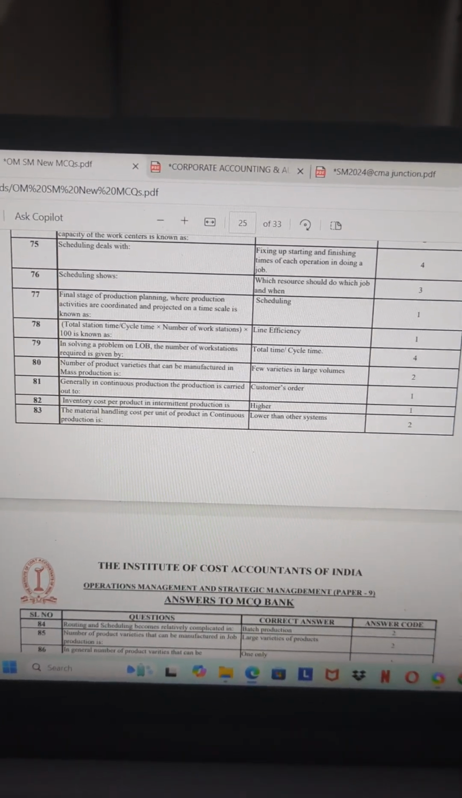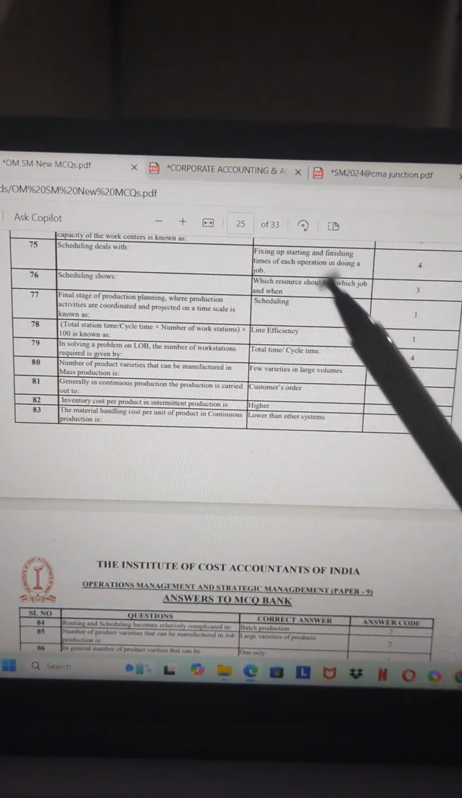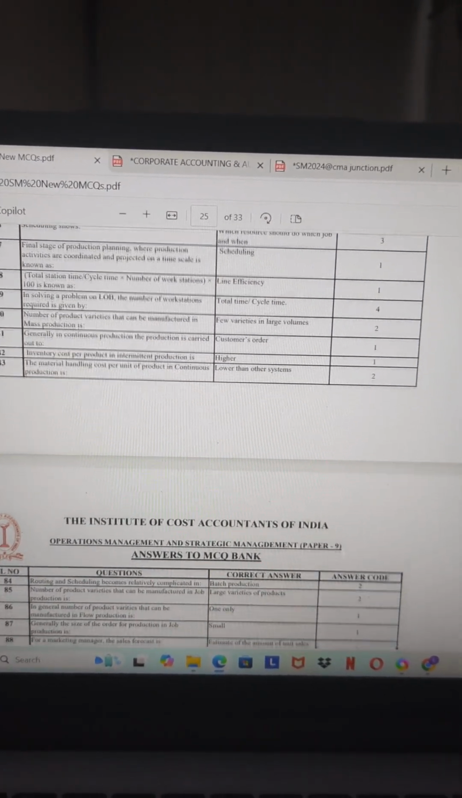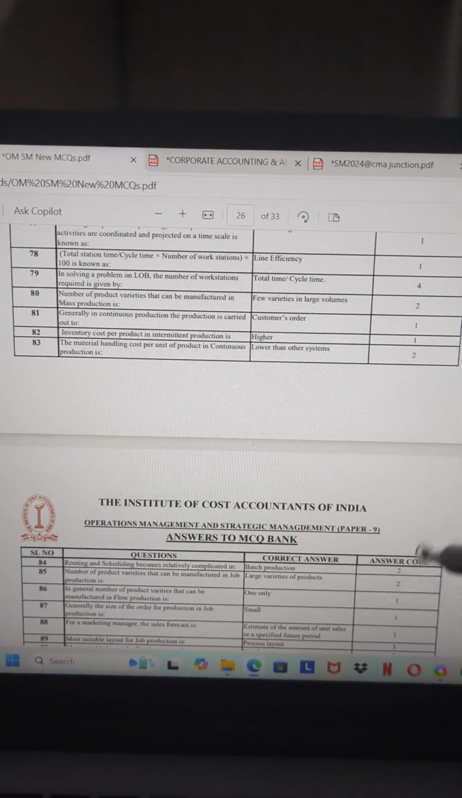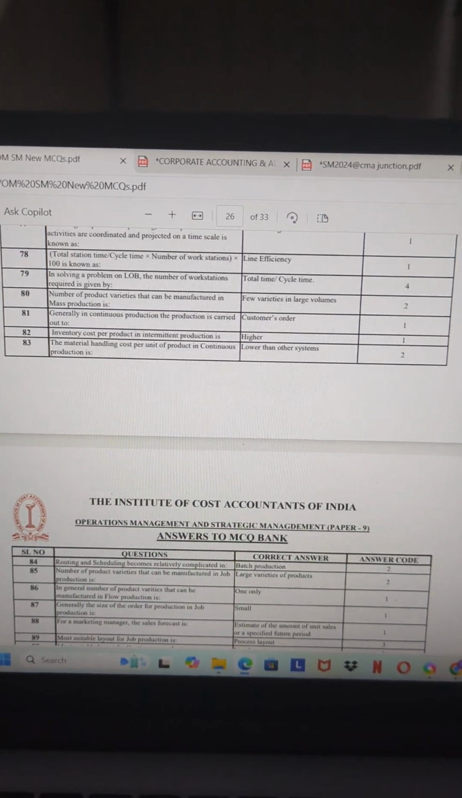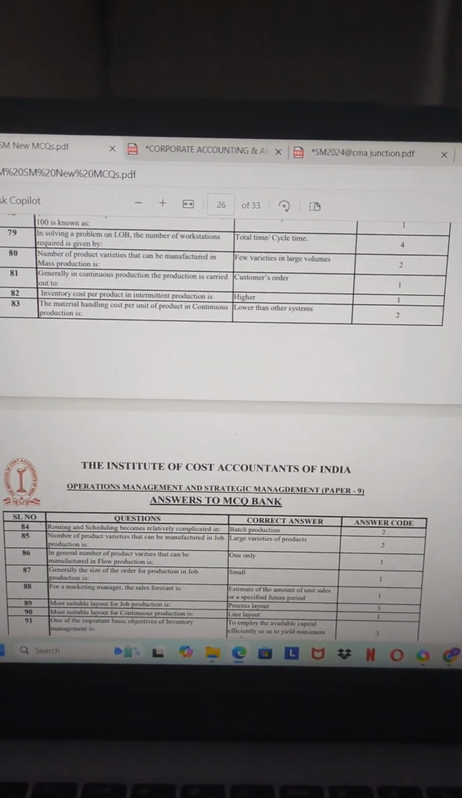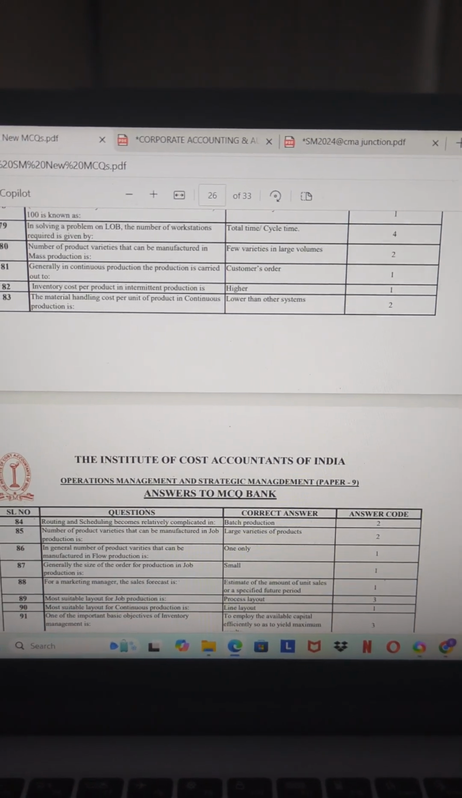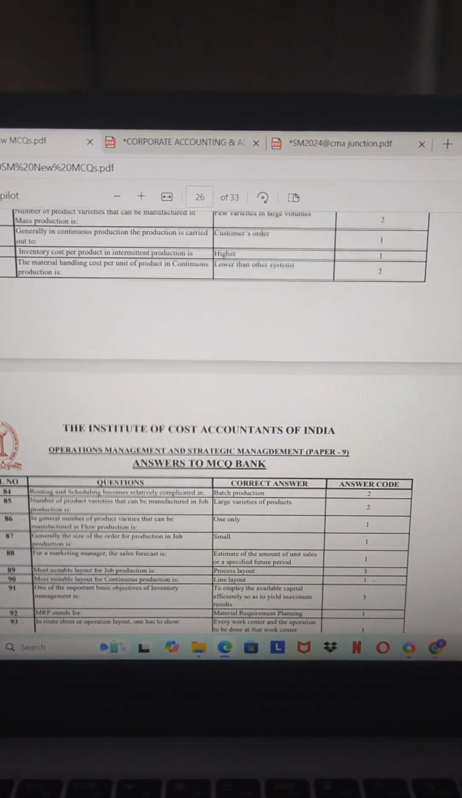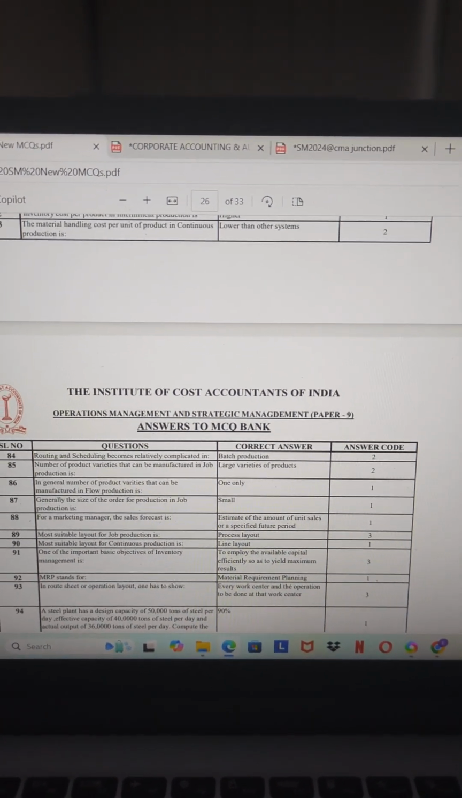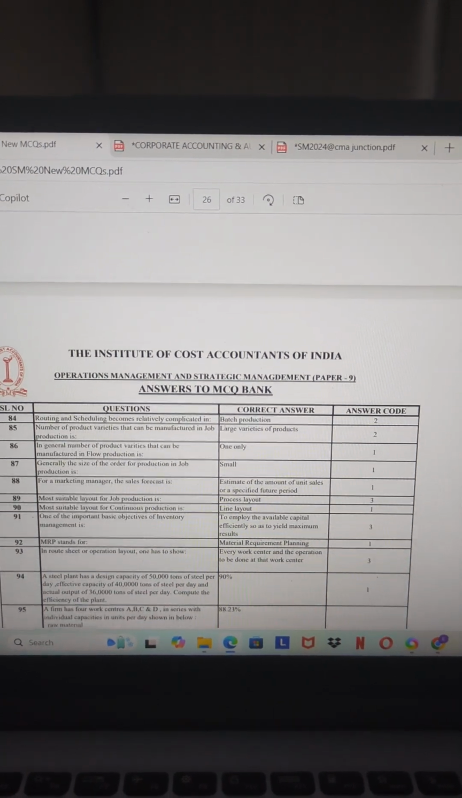The number of product varieties that can be manufactured in mass production is few varieties in large quantities. Generally, continuous production is carried out on customer order. In inventory cost, intermediate production is higher. The material handling cost of continuous production is lower than the other system.